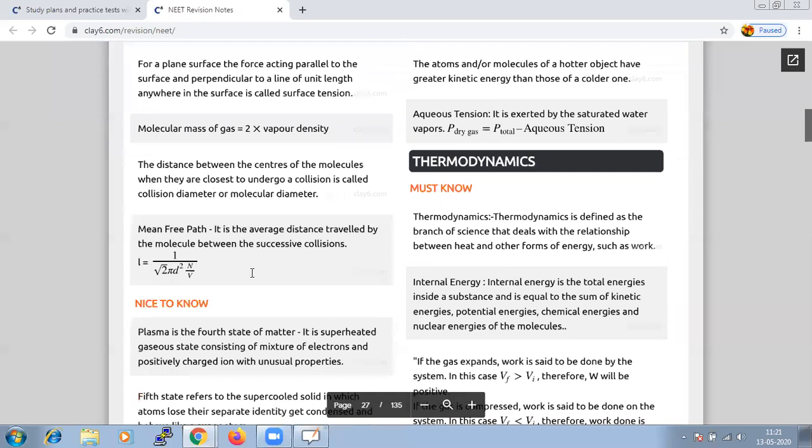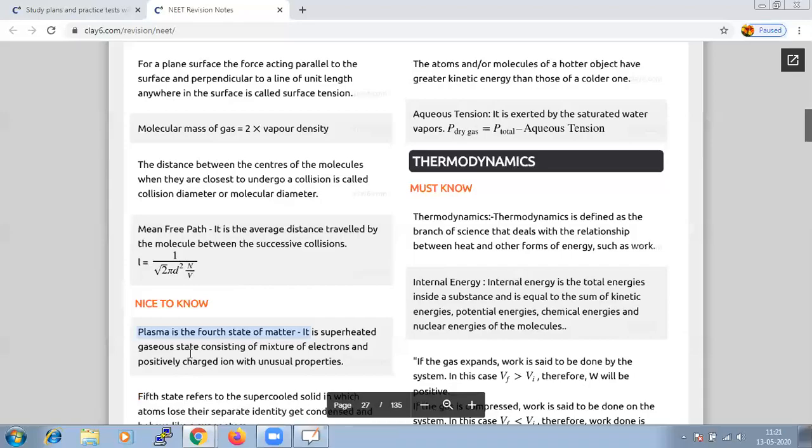But additional information we should know is that the 4th state of matter is plasma. Plasma is considered the 4th state of matter, a superheated gaseous state consisting of a mixture of electrons as well as positively charged ions, and it has some unusual properties.